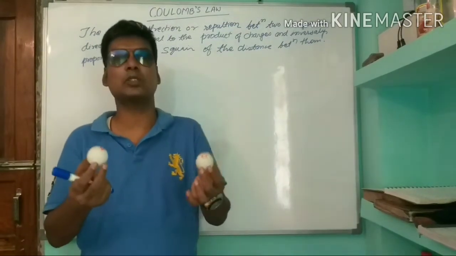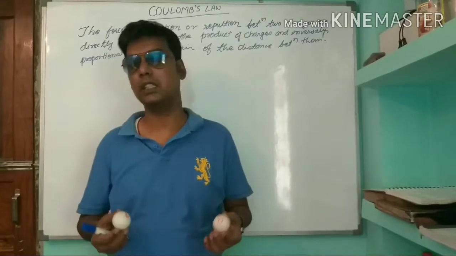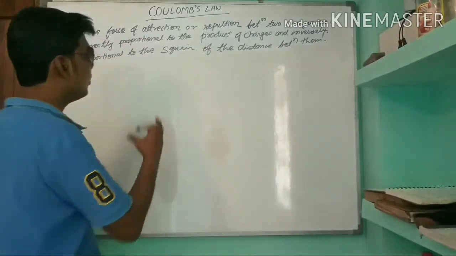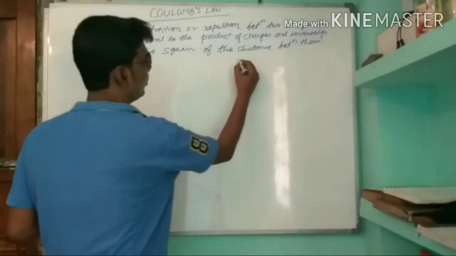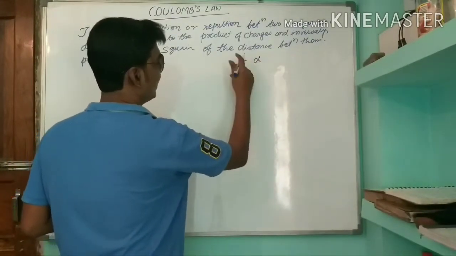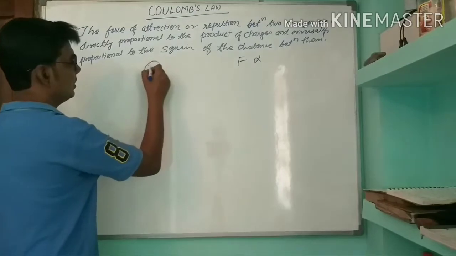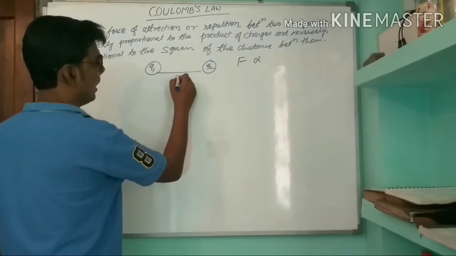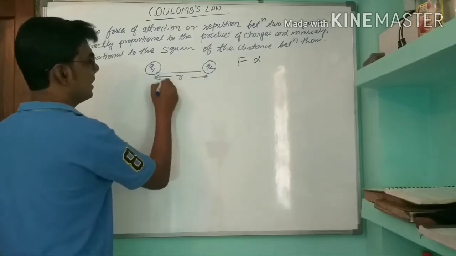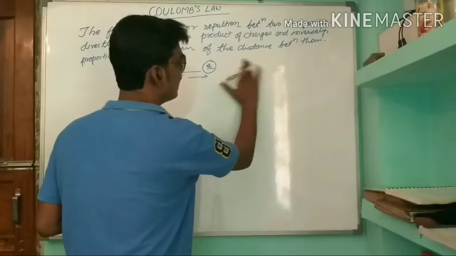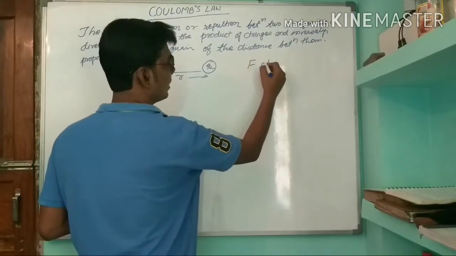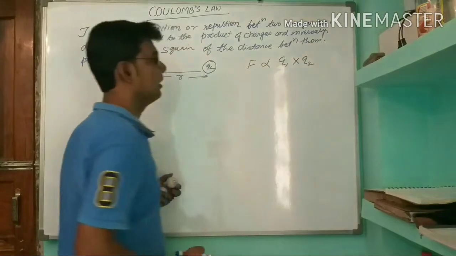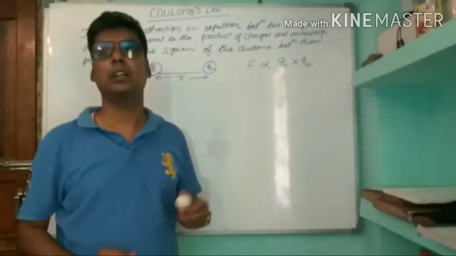Say the force between these two objects is F. Then Coulomb's law states that the force of attraction between two charges, suppose Q1 and Q2, separated by R distance,